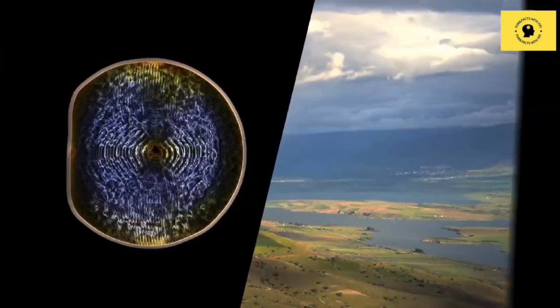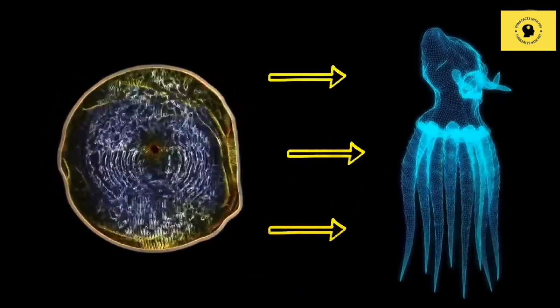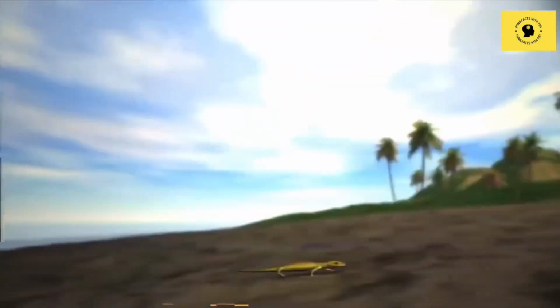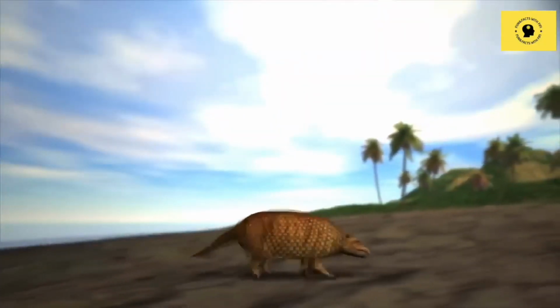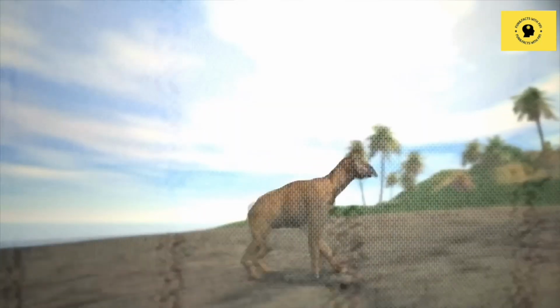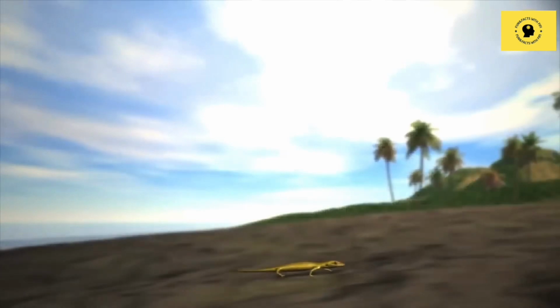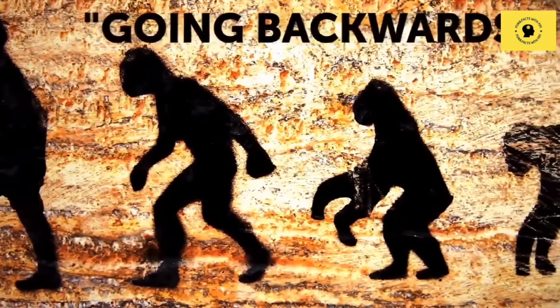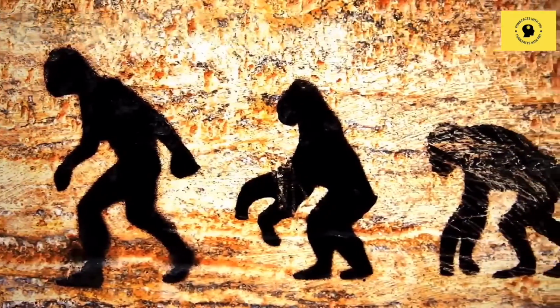But how do we get from that single cell to octopi with lots of arms and mammals with all their organs? Well, it's because of evolution. It can make animals and plants very complex. But does it ever reverse itself? Sure, some scientists call this going backwards, but it's not really like that.